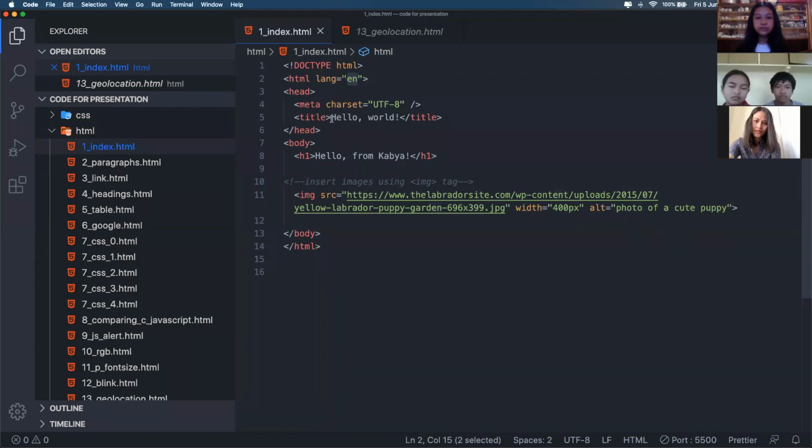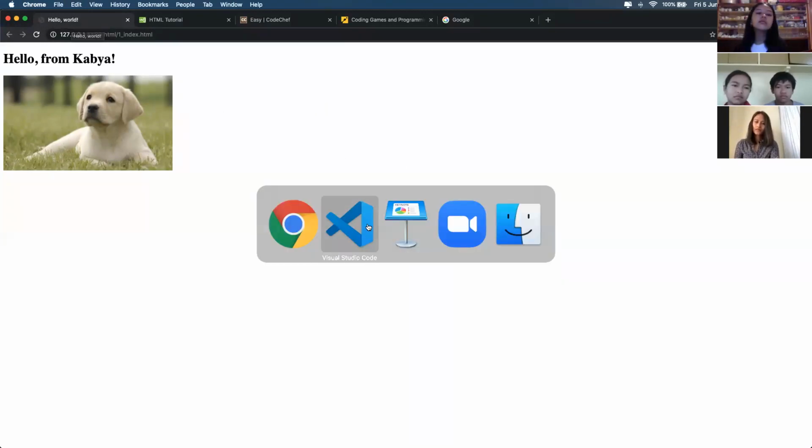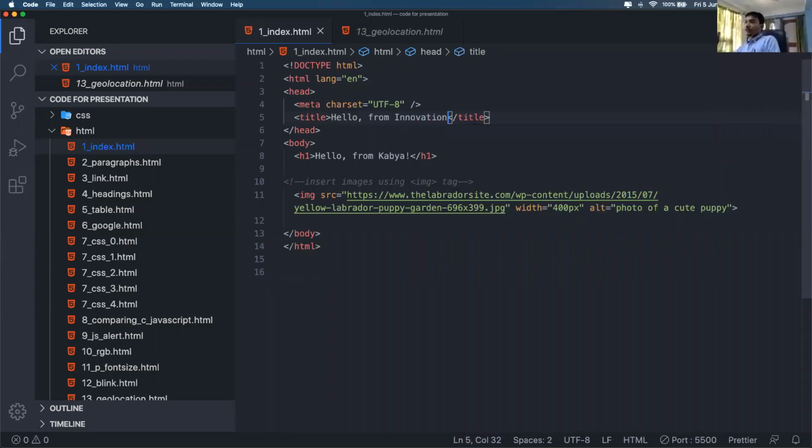Then we'll be using a title. It says hello world. Where is this title showing? It is showing right up here on the tab. On your browser you'll see this tab saying hello world. Let's try to change this a little bit, for example to hello from my name, or suppose innovation hub.